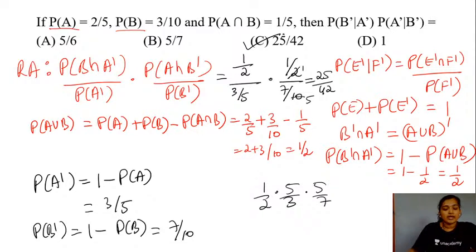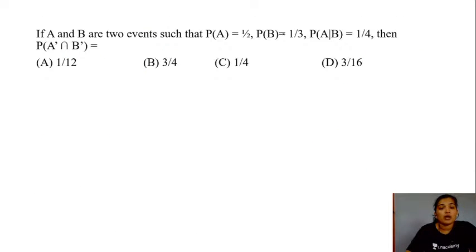Yes, so this is an exemplar question, students, from the NCERT books. So let's proceed with the next question for now. Right, here you have your next question on the screen. If A and B are two events such that probability of your event A is equal to half, probability of your event B is equal to 1 by 3, probability of your event A given your event B is equal to 1 by 4, then what will be the probability of your event A complement and B complement?